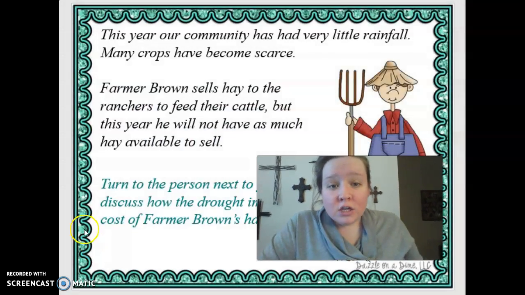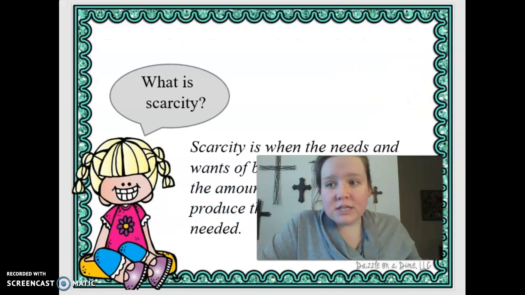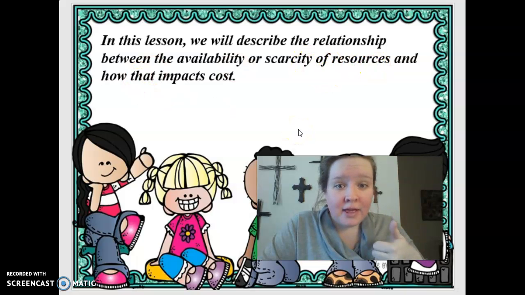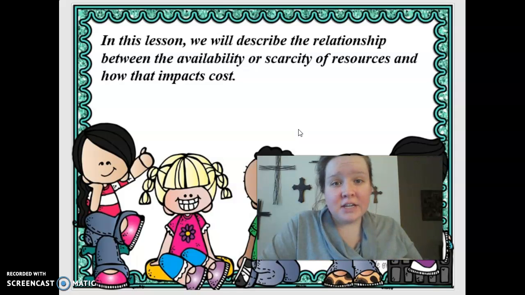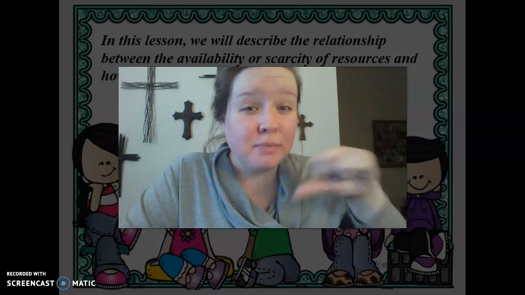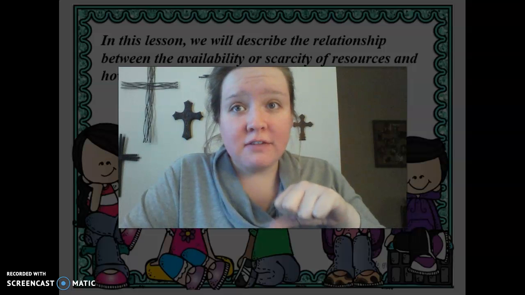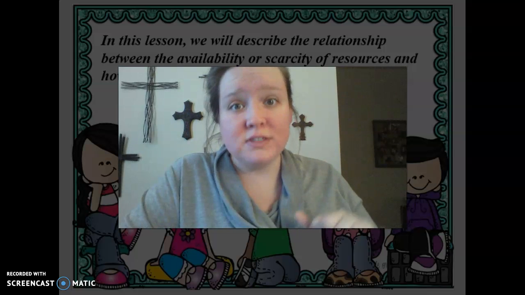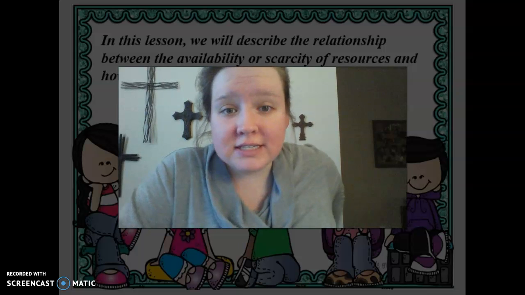Okay, so you guys know a little bit about scarcity, supply and demand. So when the supply is up, the demand is probably going to be lower, and your cost of things is going to be greater. And when the demand is high and the supply is low, the cost of things is going to be higher because more people want it, but there aren't a lot of those objects or materials or resources available.